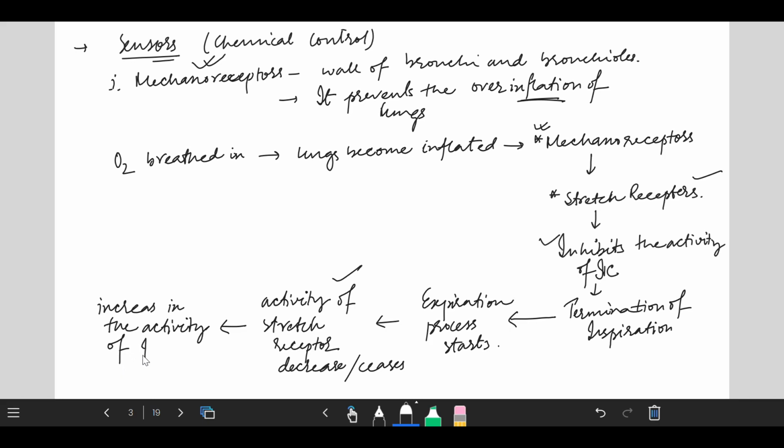Then again the inspiration process starts. So this whole reflex is known as the Hering-Breuer reflex, which is very important for children.